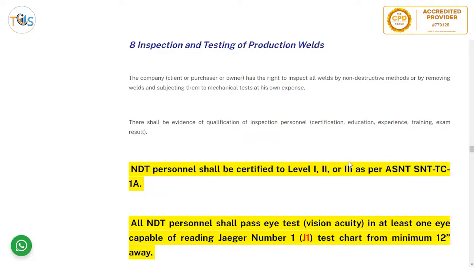Inspection and testing of production welds. The company, client, or purchaser or owner has the right to inspect all welds by non-destructive methods or by removing welds and subjecting them to mechanical tests at his own expense if they are in doubt. There shall be evidence of qualification of inspection personnel: certification, education, experience, training, exam results.